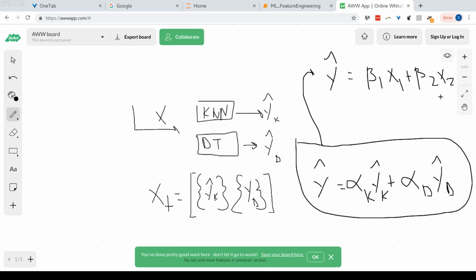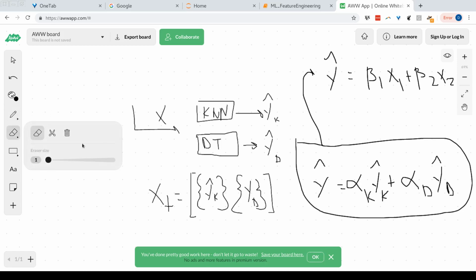So perhaps I can use a linear regression model to learn what is a proper blend from these two models. What's the best way to blend the two predictive values? How much weight should I add to KNN? And how much weight should I add to the decision tree model? That's why I need to take these two predictive values, put them into a feature matrix, and pass that on to something like a linear regression model.